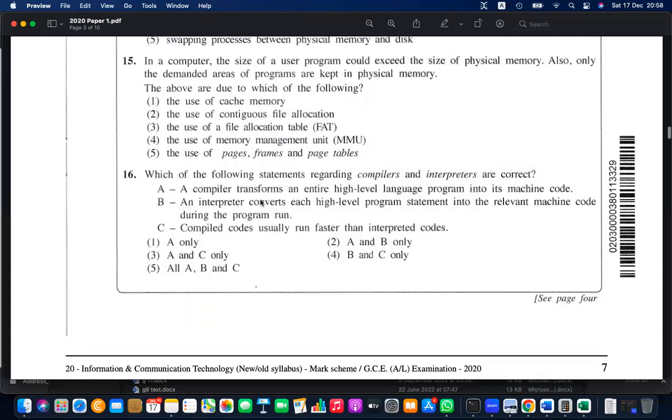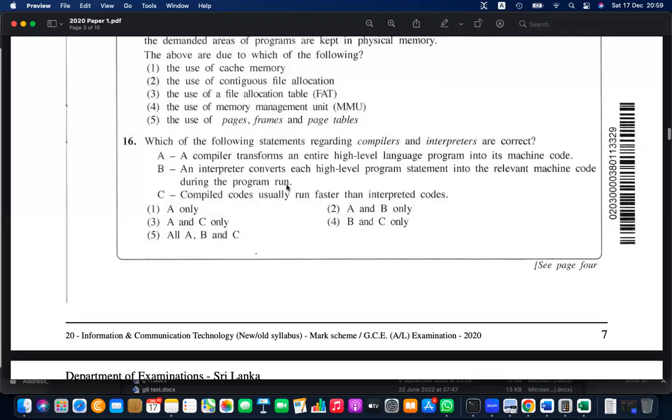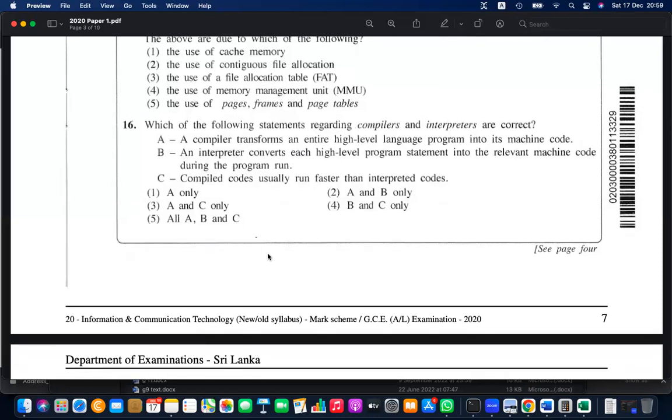Which of the following statements regarding compilers and interpreters are correct? The compiler transforms entire programs into machine code. Very true, it does that. An interpreter converts the high-level program statements into the relevant machine code, statement by statement. The compiler translates all at once, the interpreter translates one by one. Compiled code usually runs faster than interpreted code. Yes, compiled code is very fast because it is compiled at once. So you can say A, B and C are all correct answers for this question.